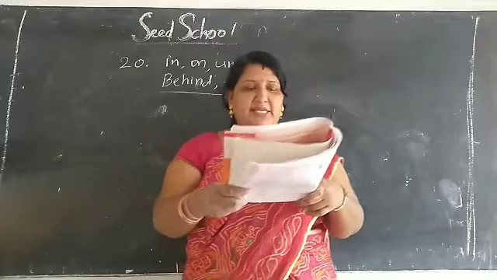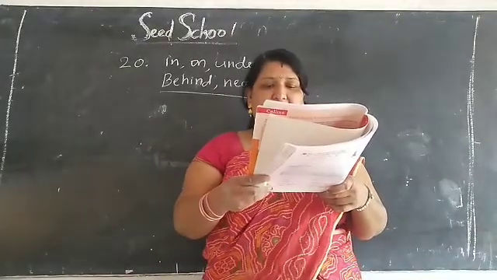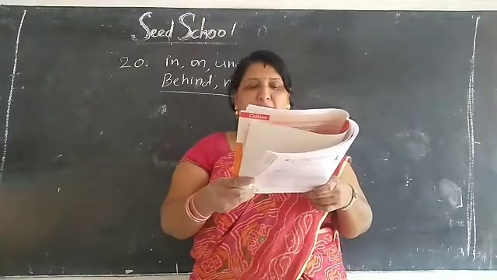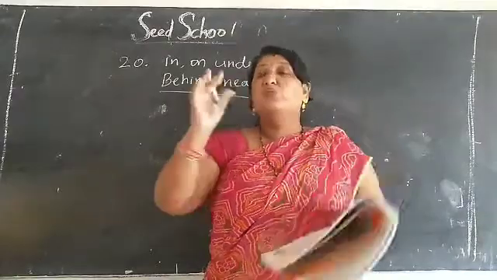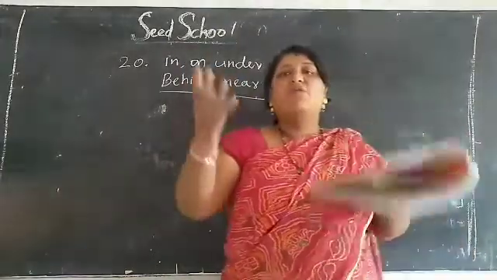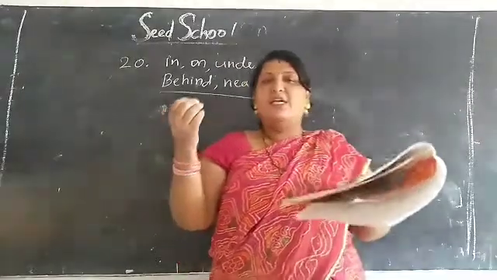Okay, children? See here. The words in, on, under, near, behind tell us where something or someone is. These words tell where someone or something is. Understood, children?